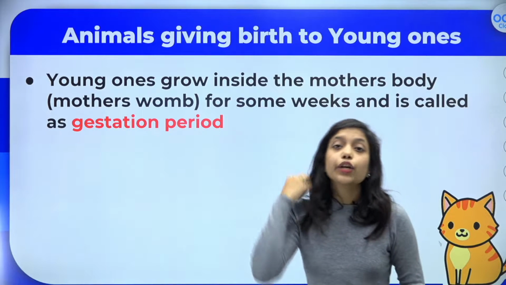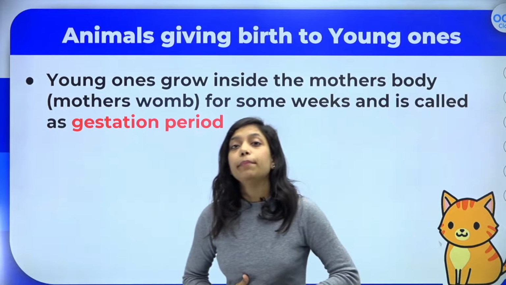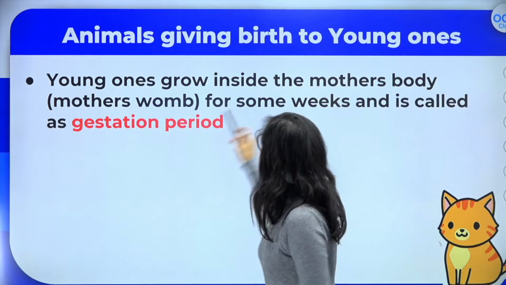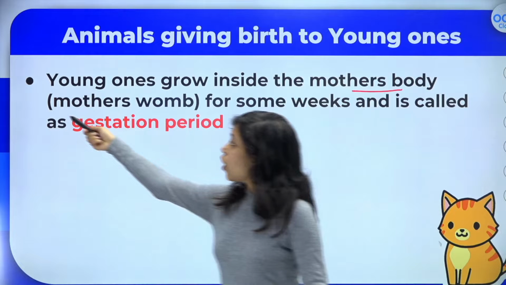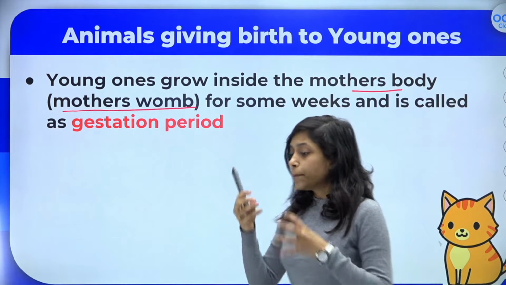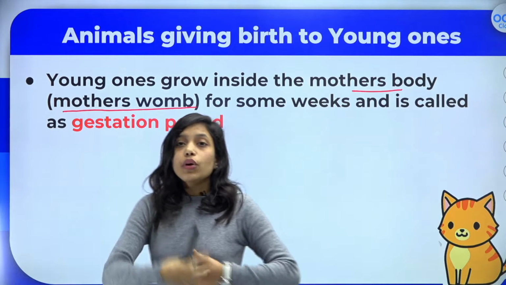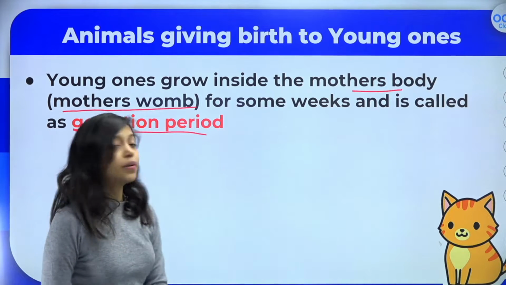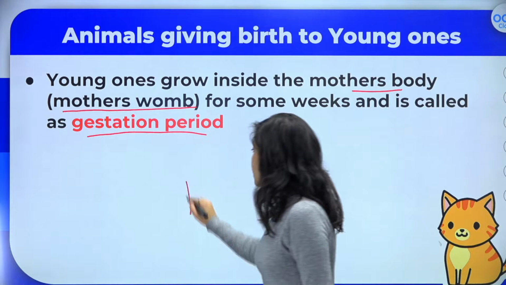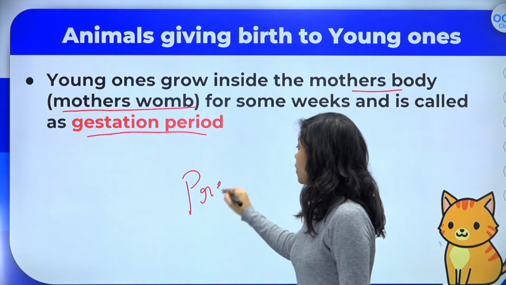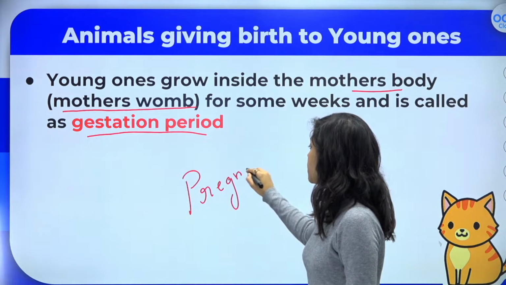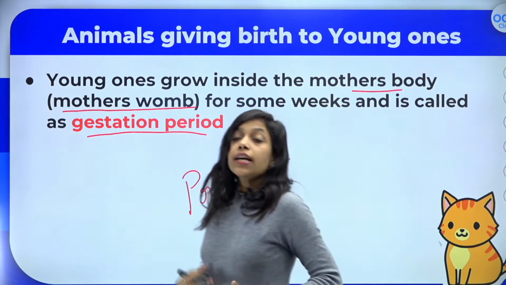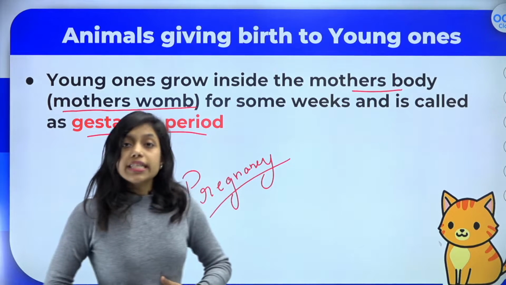Anyway, we do not lay eggs, right? We directly give birth to babies. But where will the baby grow? The baby will grow inside the mother's womb, right? We grow inside mother's stomach or mother's womb. The period where the baby grows inside the mother's womb is called the gestation period, or it is also called the pregnancy period, where the small baby is growing inside the mother's womb.